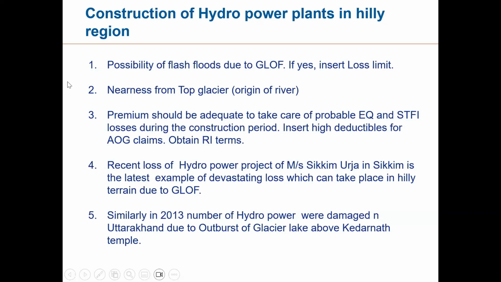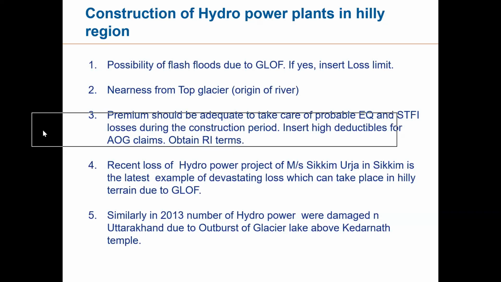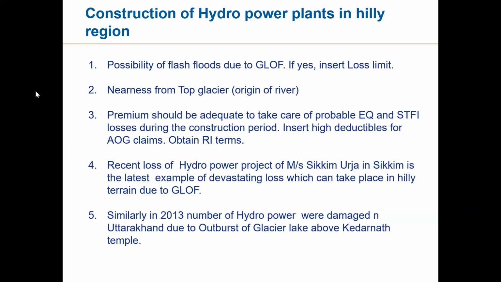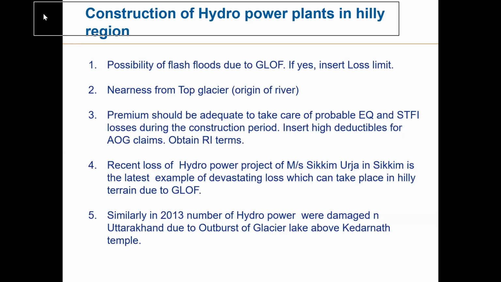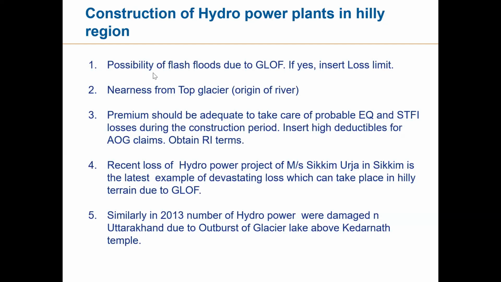Then what are the other hazards related to the construction and underwriting of hydropower projects? Because they are in hilly terrain. So, construction of hydropower plants in the hilly region. What are those? Possibility of flash flood due to GLOF, glacier lake outburst flood. This is GLOF cover, which is very common nowadays.